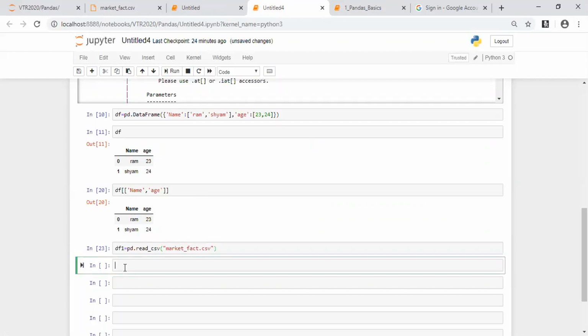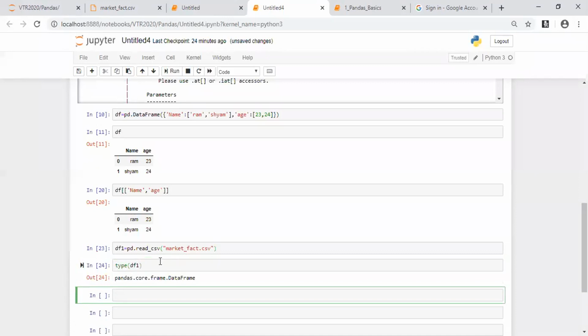If you have a doubt about what the data structure will be, as I told you, a CSV file is two-dimensional data. For two-dimensional data, it would be a data frame. So whenever I get a CSV file, this will also be a data frame. Yes, if you want, you can check. What is the function to check the data structure behind the variable? type, right?